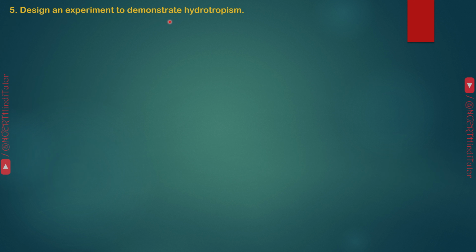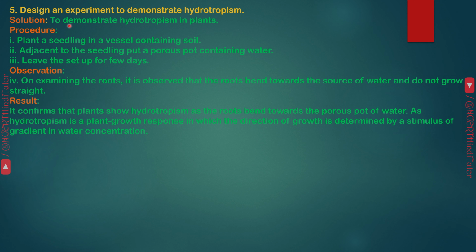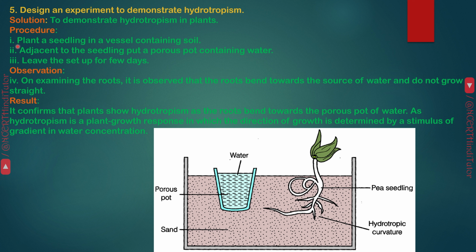Question 5. Design an experiment to demonstrate hydrotropism. Answer. To demonstrate hydrotropism in plants. Procedure. First, plant a seedling in a vessel containing soil.